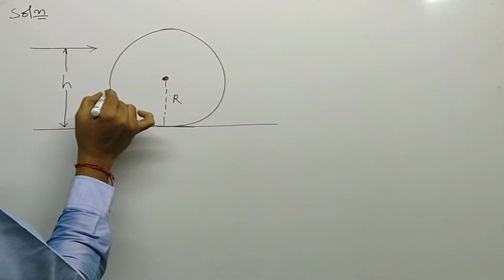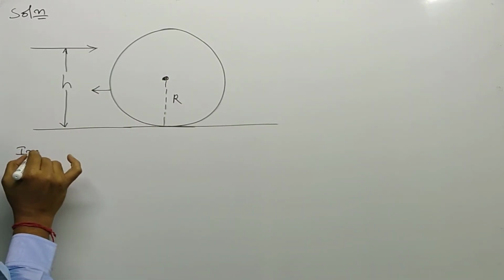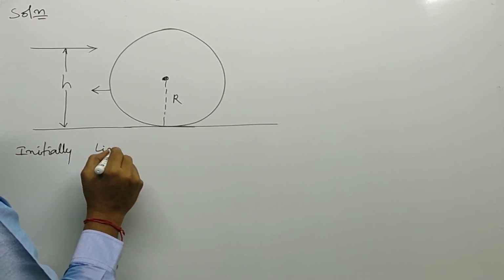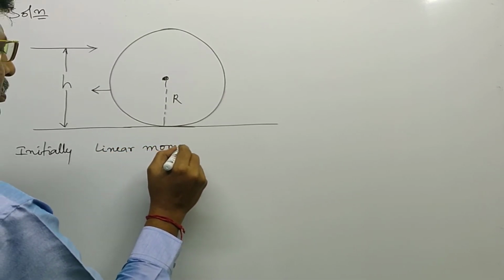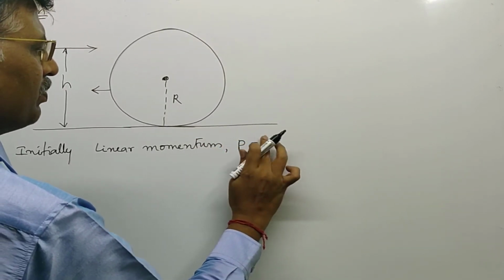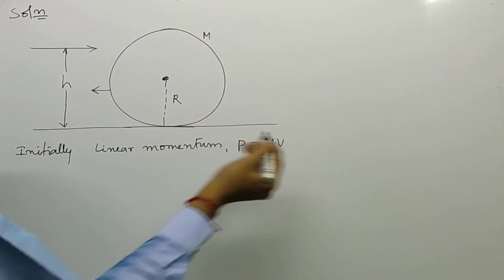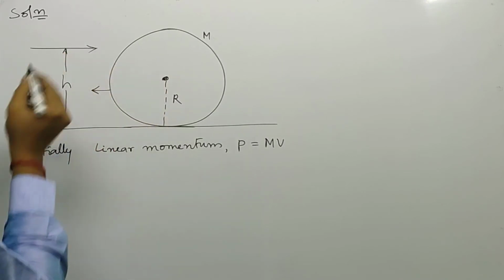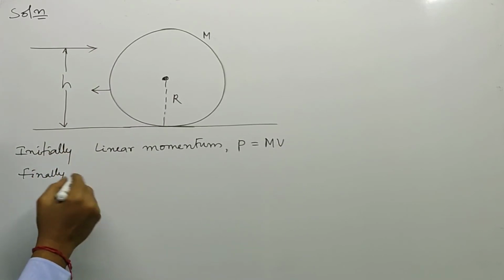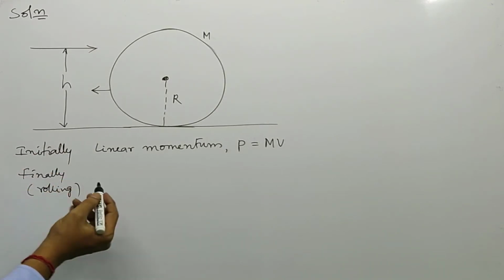Here, when it is moving linearly, that is translational motion initially. So initially, linear momentum or linear impulse P can be written as m into V. You can take it as capital M or small m, anyone, it is cancelled, no problem. So P is equal to mv, and after it hits Q, finally it undergoes rolling motion. Initially translational motion, finally rolling motion.